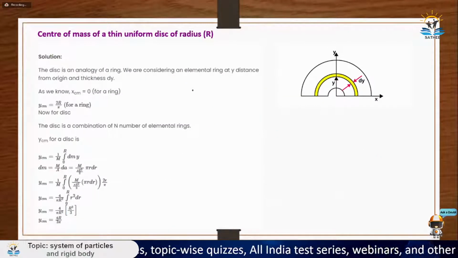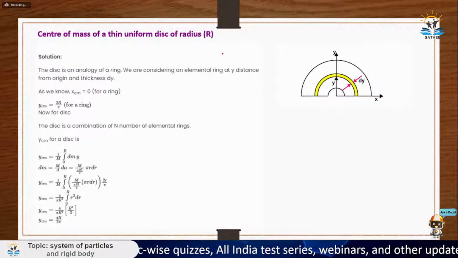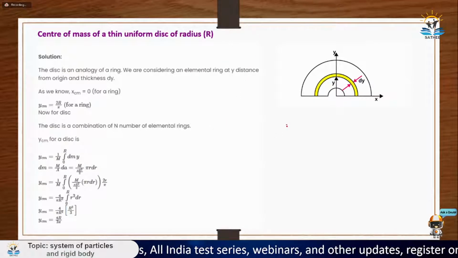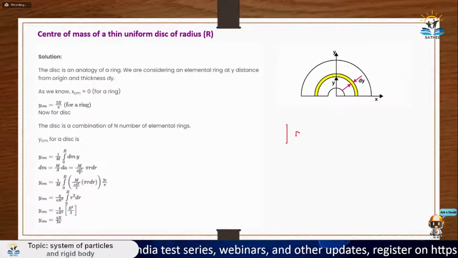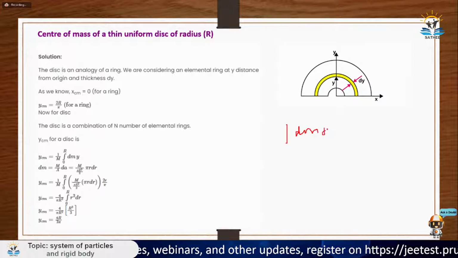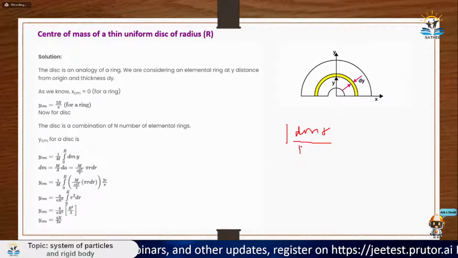Okay, so now calculate it for a uniform disk of radius capital R. So how to do it? Again, same thing. You have to calculate dm multiplied by coordinate, which is x, y, r something, divided by total mass capital M.